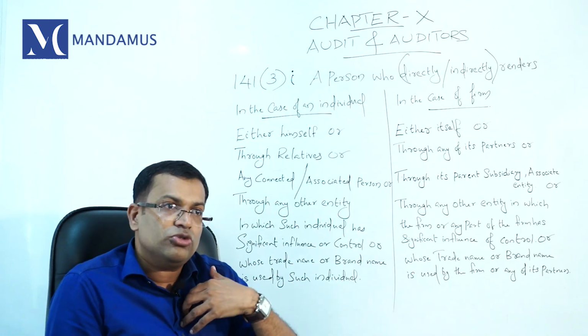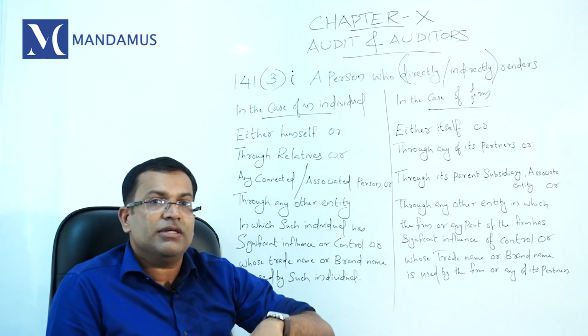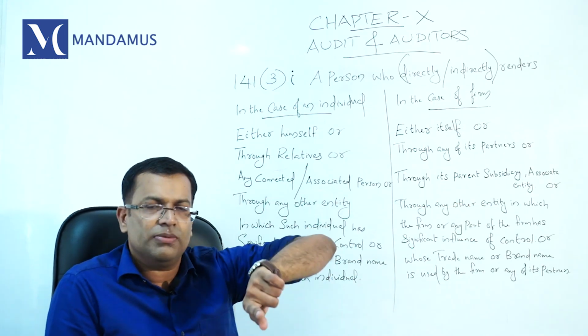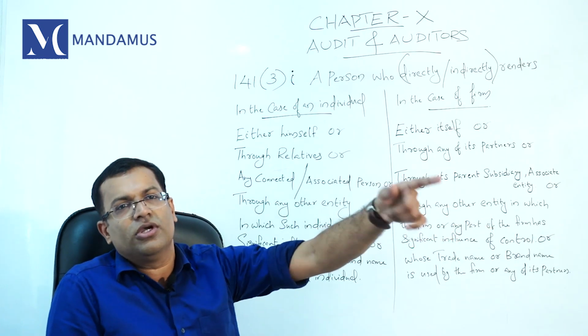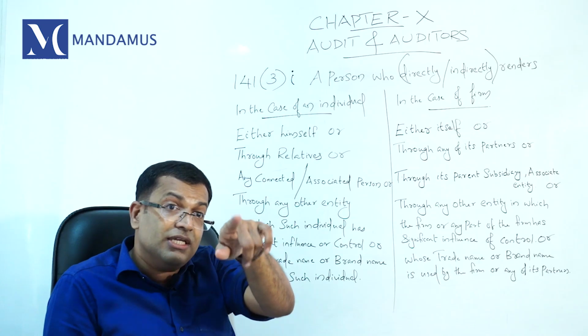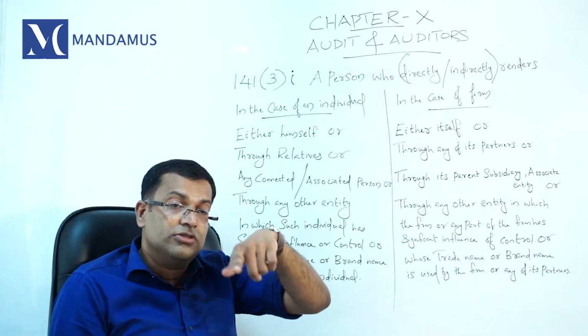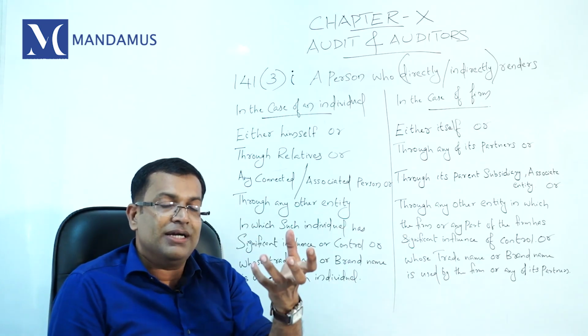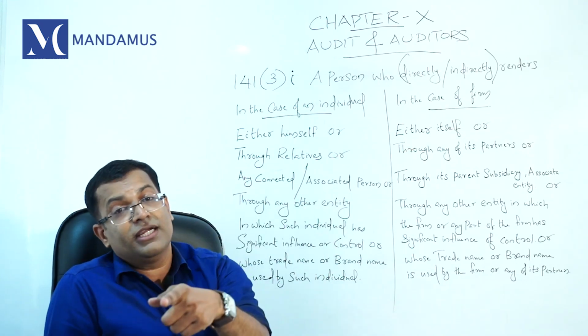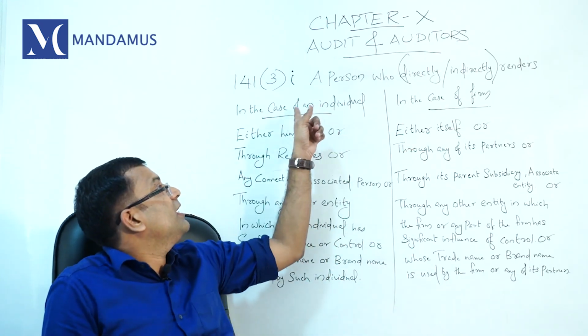So directly means you directly give services. Indirectly means you are giving the 144 services through your relative, through the person connected with you or associated with you, or through any other entity in which you have significant influence, or you are using the trade name or brand name of an entity and that entity is providing 144 services, then again you will attract disqualification. This is the case of an individual.